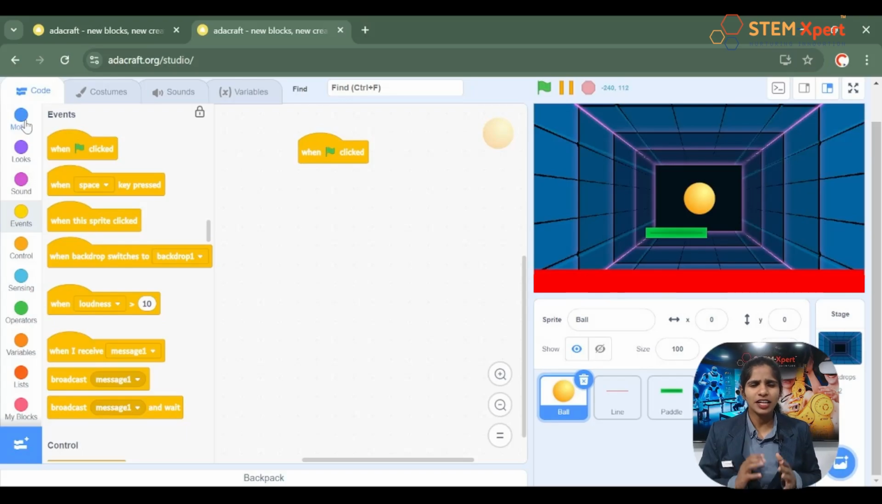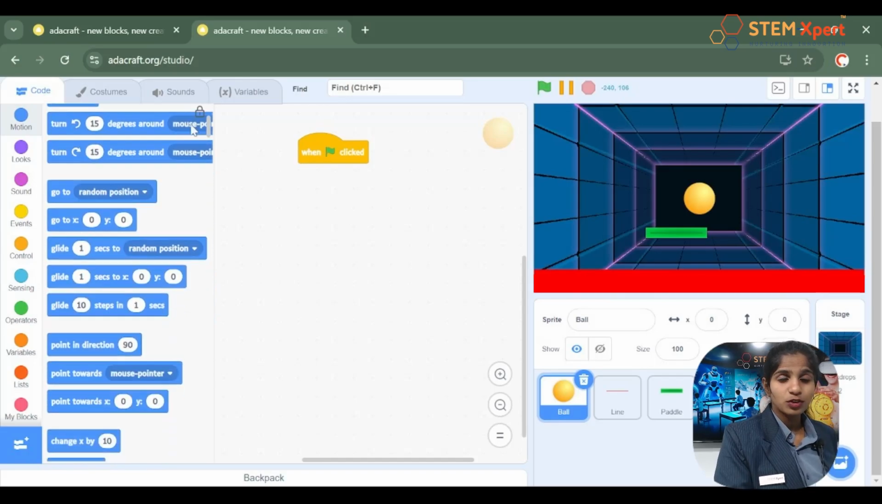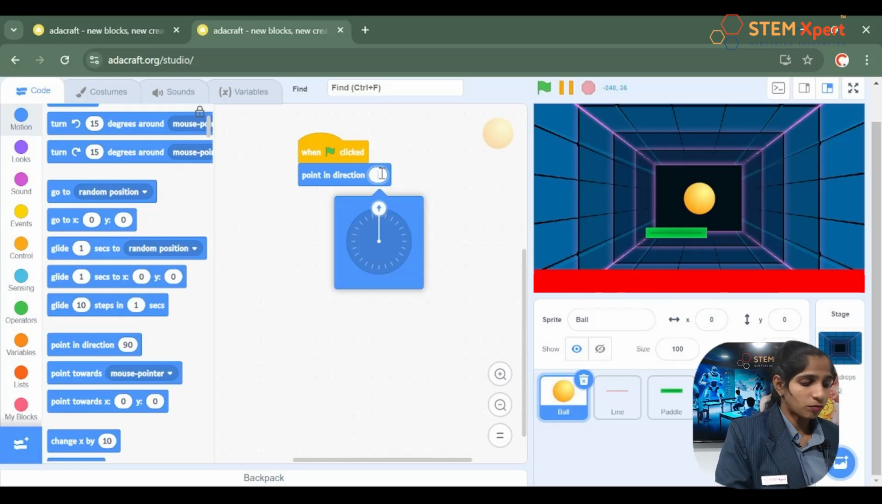Okay, good. Well, hear this from me now. If I want to move my ball in any direction, something related to movement, then I will have to go to the motion block for that. Motion blocks mean every action of the sprite related to movement. From the motion block, you will have to choose the option point in direction. This will help you to turn in any direction that you want. If I give 45, the ball will be inclined in a diagonal manner.